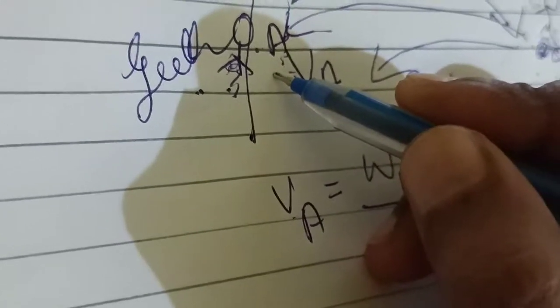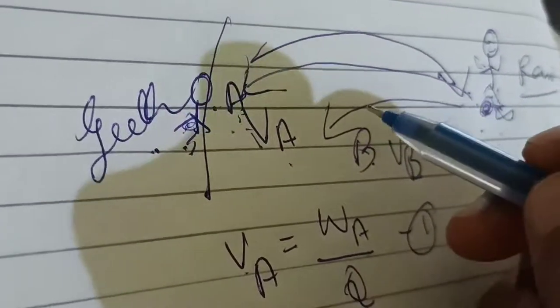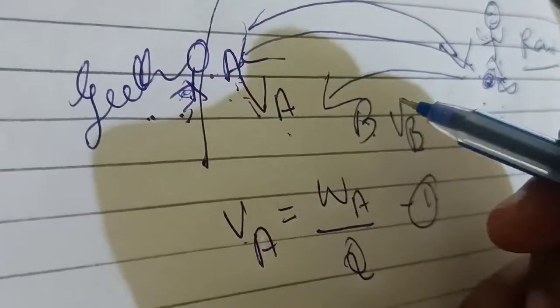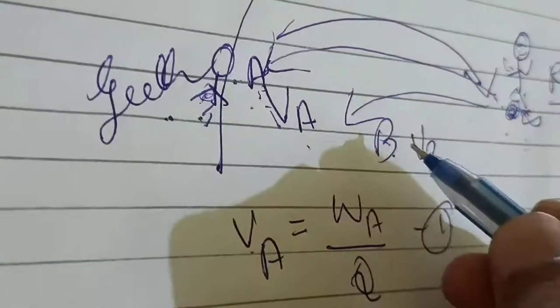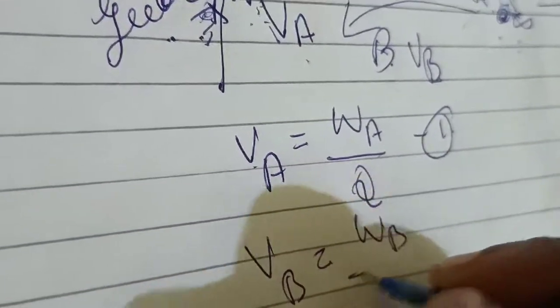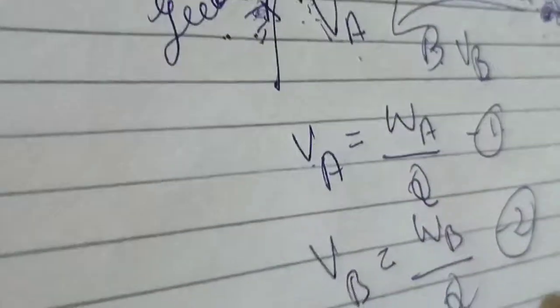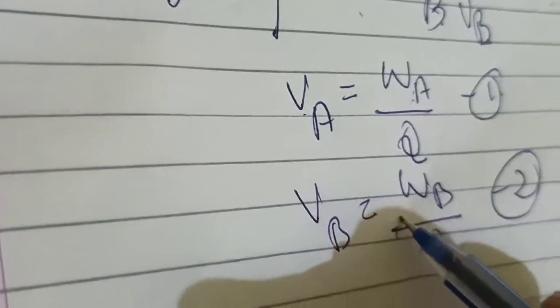No. The work done by Ravi is different here. The energy spent by Ravi in the first case and the second case is very much different. So in the second case, I need to write VB is equal to WB by Q. So this is the second case. The electric potential at these 2 points is different, isn't it?